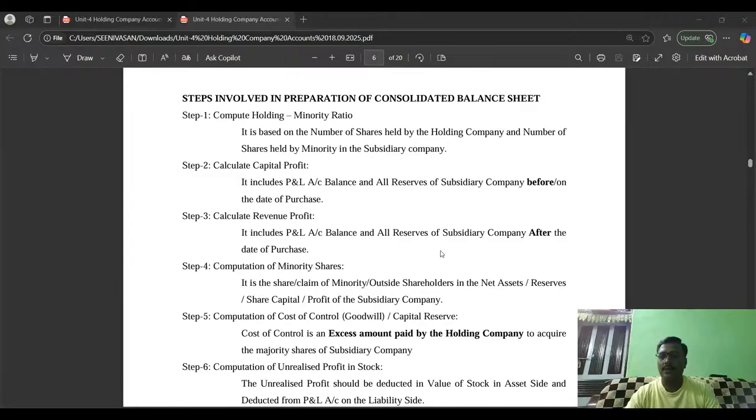Step number 4 is calculation of minority interest.